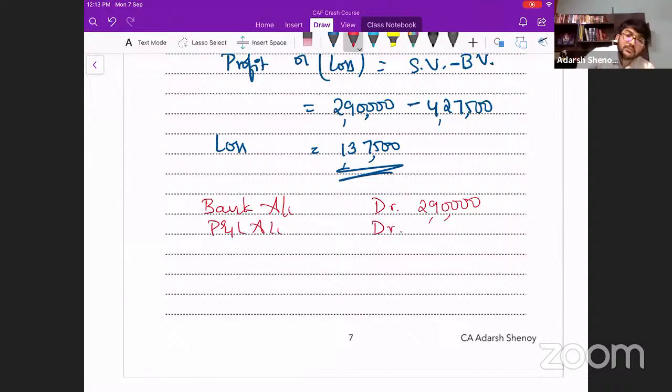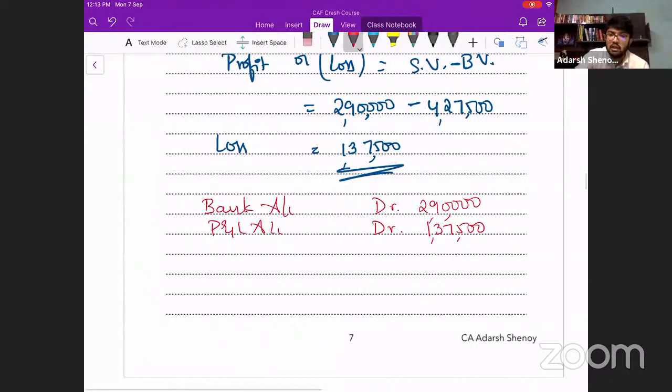How much is the loss amount? 1,37,500 is the loss amount. And how much is the book value of the asset? We have already calculated it. What is the book value of the asset? 4,27,500.